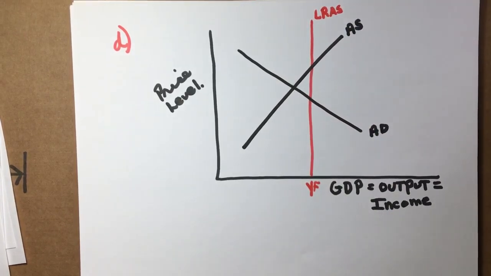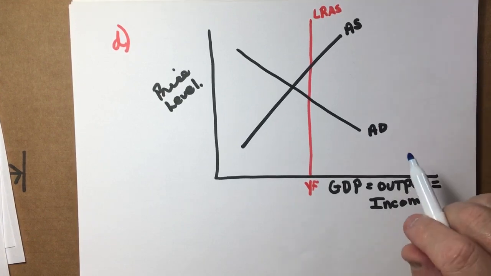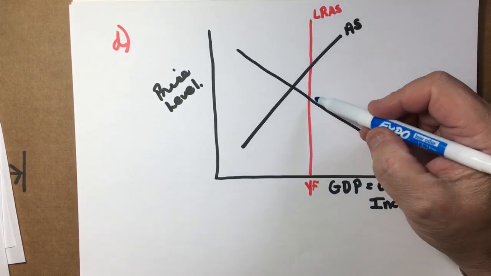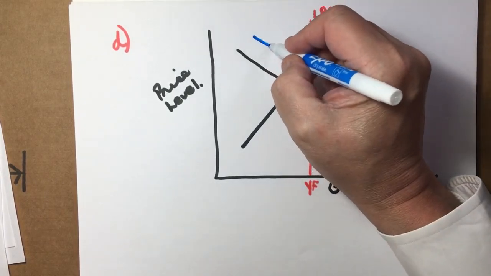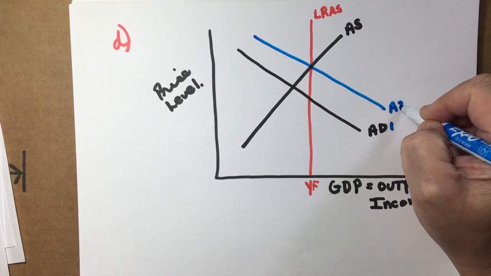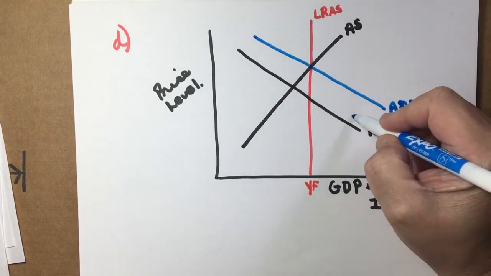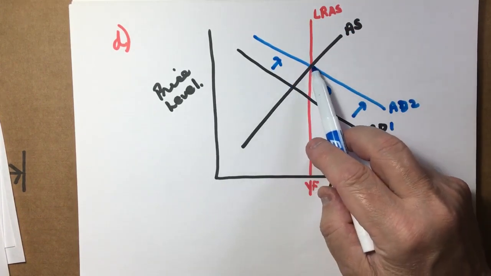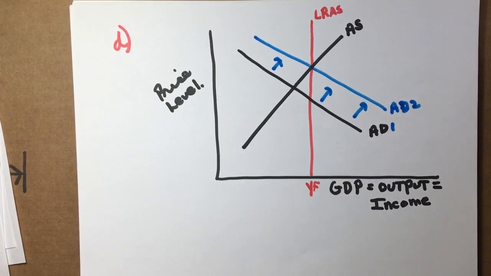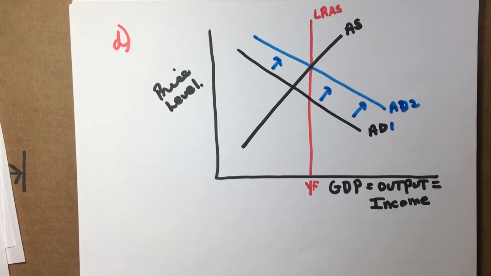Now they said, show what happens because of your fiscal policy. Well, remember, government spent more, or consumers spent more, or businesses spent more. Spent more means they demanded more. So aggregate demand is going to increase. Okay, and there's aggregate demand increasing. Notice it may bring us to full employment. And that's Part D. I think that is all. Yep. Okay. So that's Parts A, B, C, and D.